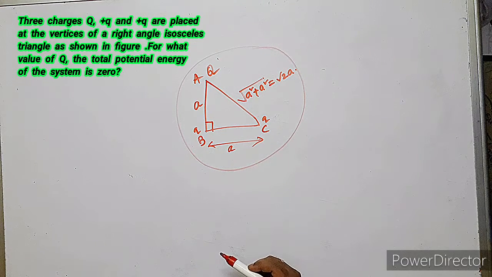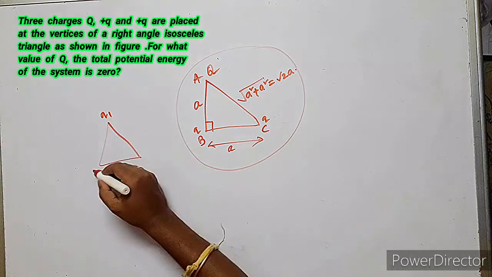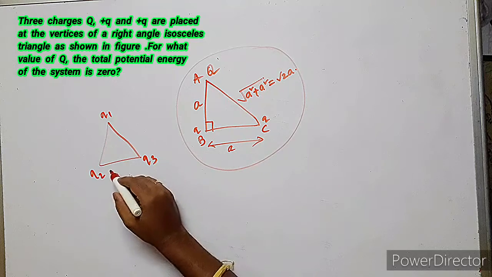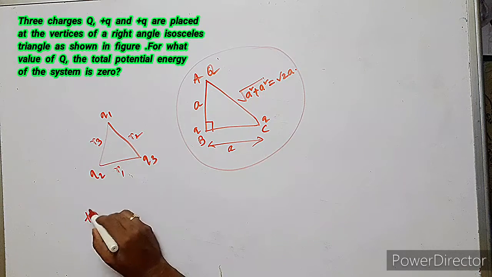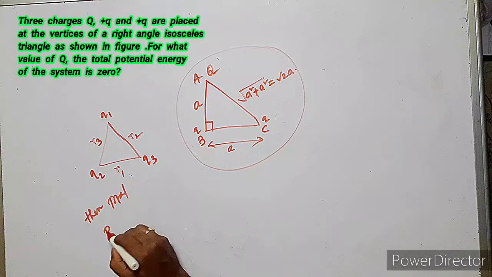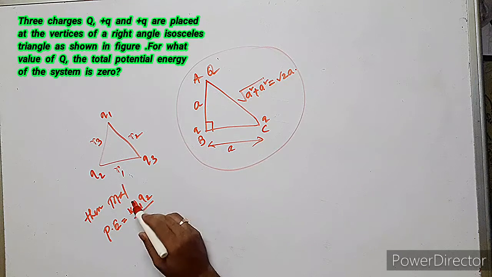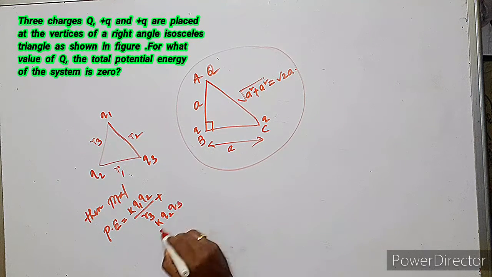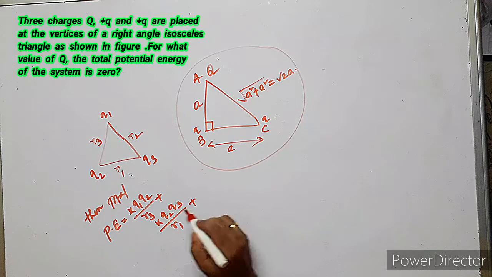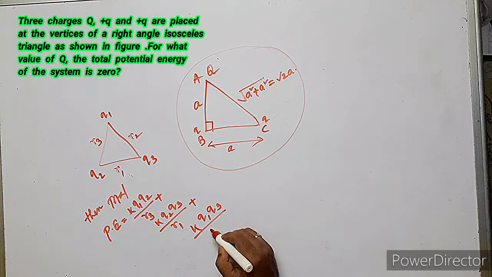What is the expression of potential energy for a three-particle system, or three-point charge system? If the charges are Q1, Q2, Q3, and the distances are r1, r2, r3, then the total potential energy is equal to K Q1 Q2 divided by the distance between Q1 and Q2, plus K Q2 Q3 divided by r1, the distance between Q2 and Q3, plus K Q1 Q3 divided by r2.